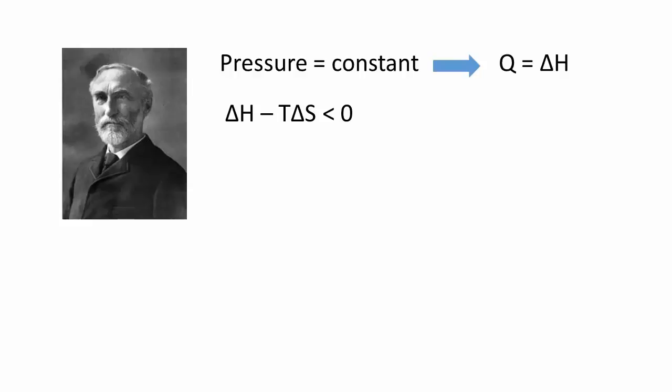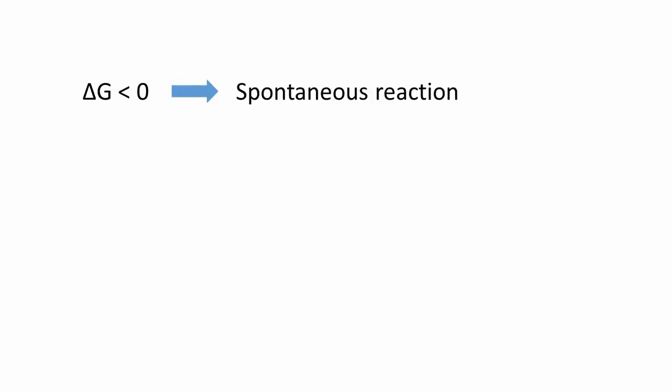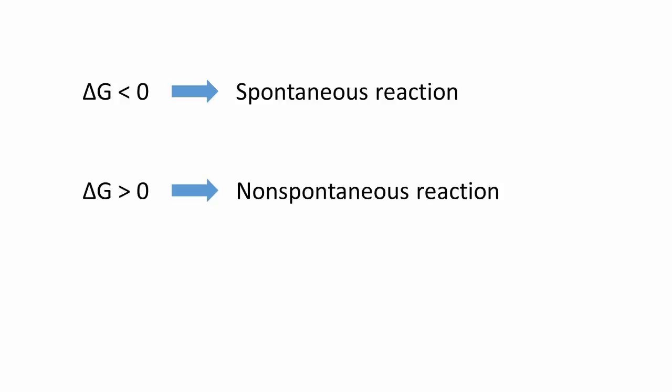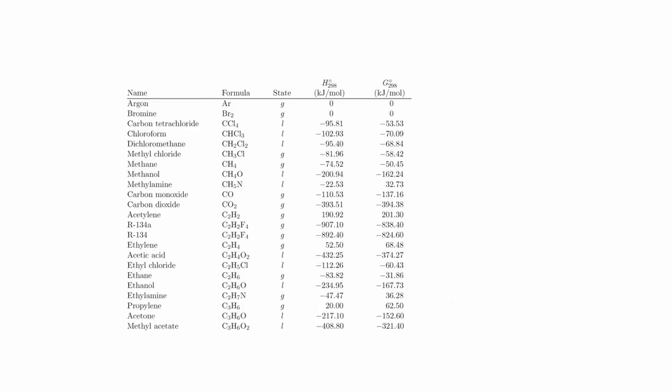In doing so, Gibbs defined the Gibbs free enthalpy change, or delta G, that simplifies the question of spontaneity for chemical reactions under constant pressure. If the change is negative, the reaction occurs. If it is positive, the reaction does not occur. And finally, for a system at equilibrium, the value of delta G is 0. And just as we did for enthalpies, we can tabulate Gibbs free enthalpies of formation for every possible compound, again relative to their elements in their most stable forms.